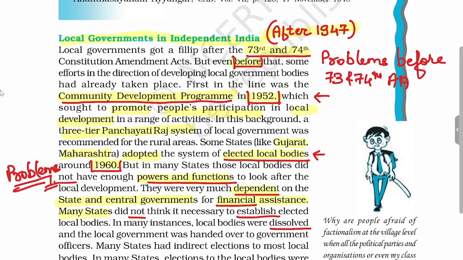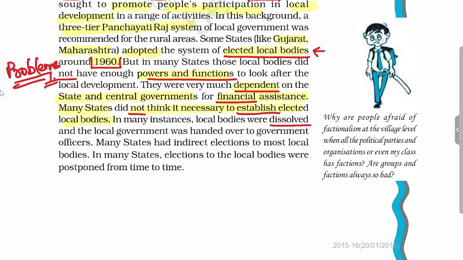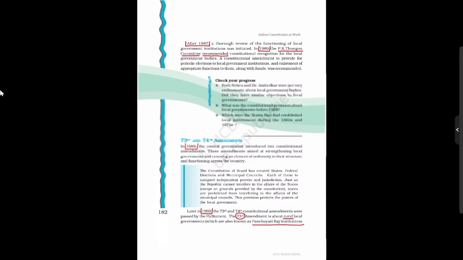Many states didn't even think of establishing elected bodies. There were many instances when local governments were established, but later they were dissolved. Many states established them, but there were indirect elections, and many states postponed elections several times from time to time, and there were no regular elections. So you will see all these problems were faced by local self-government prior to the 73rd and 74th Amendment Act.